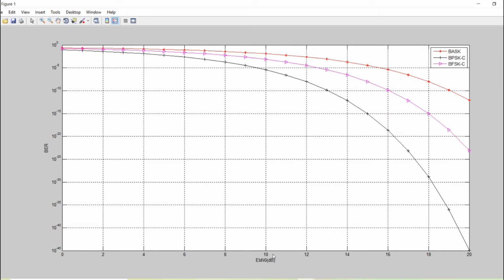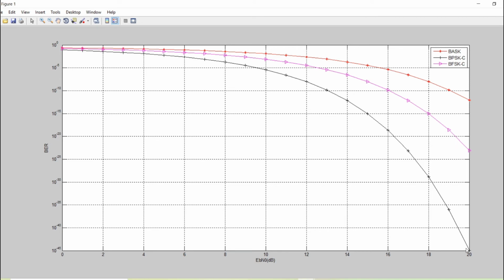As the EB by N0 goes on increasing, the bit error rate goes on decreasing. That means if you have 20 decibels as your signal to noise ratio, which is a very good, high signal to noise ratio, then the bit error rate is 10 to the power minus 45. You cannot imagine how small this bit error rate is.